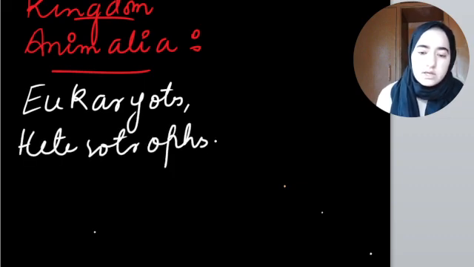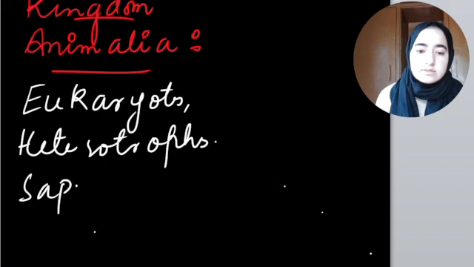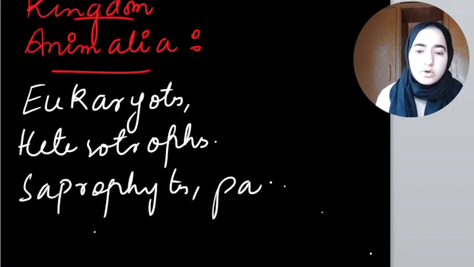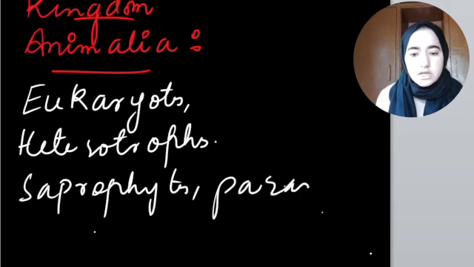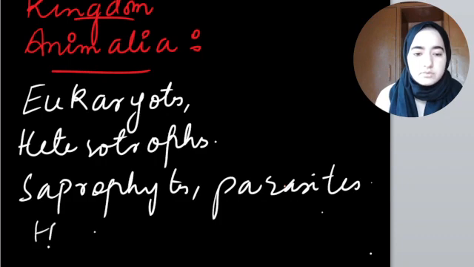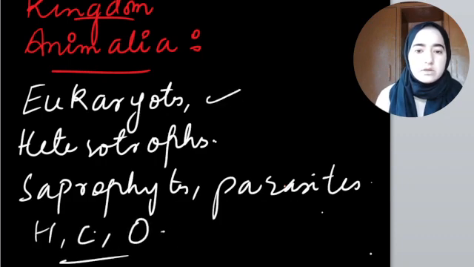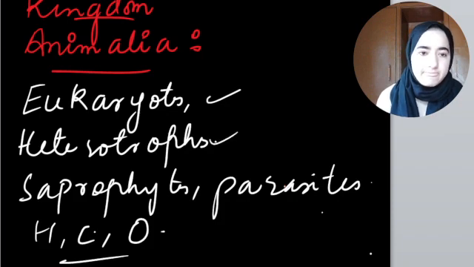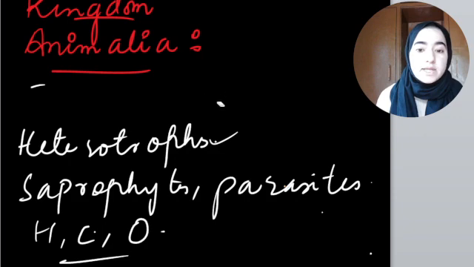They have vast modes of nutrition. Some of them are saprophytes, some of them are parasites, some of them are omnivores, some of them are herbivores, some of them are carnivores. They are eukaryotes, they are heterotrophs, right? Moreover, they don't have cell wall.